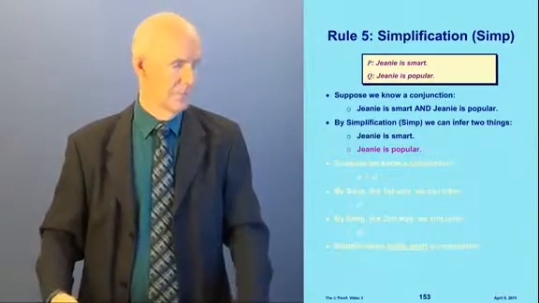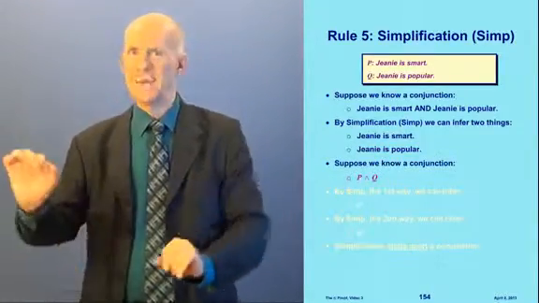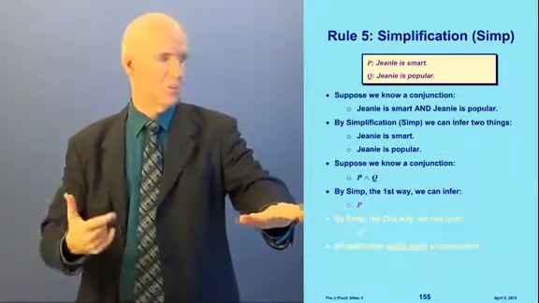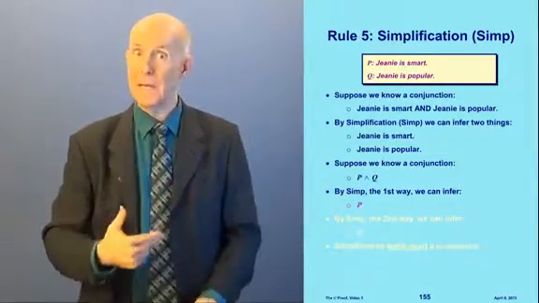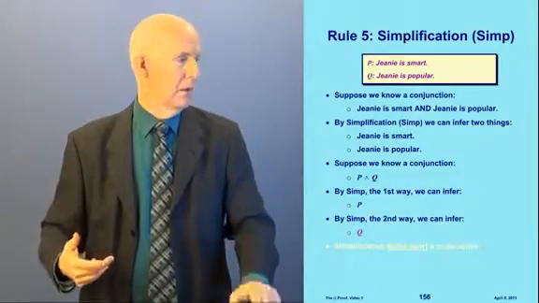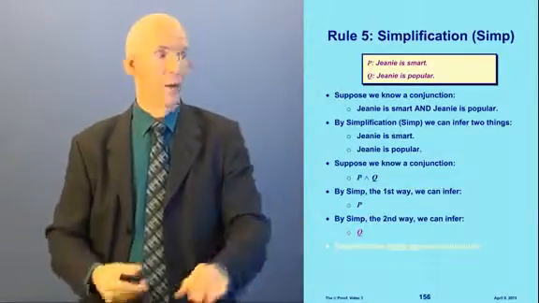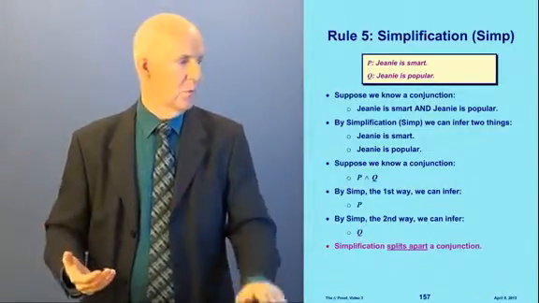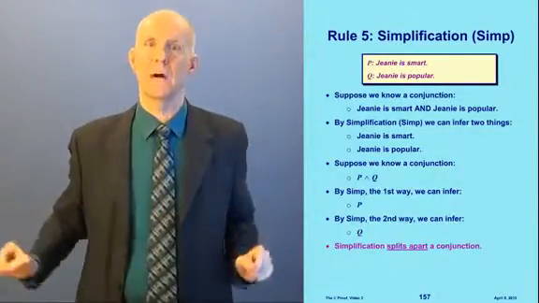Very easy. In other words, supposing we know P and Q, then by simplification the first way, we can get P. Also, by simplification the second way, we can get Q. We can get the one on the right or the one on the left. Either one we want. What simplification does is it splits apart a conjunction.